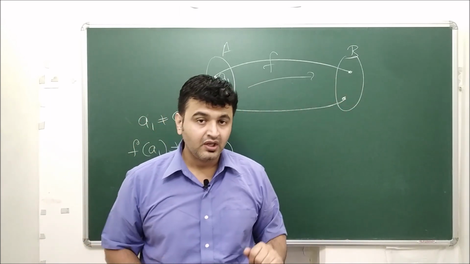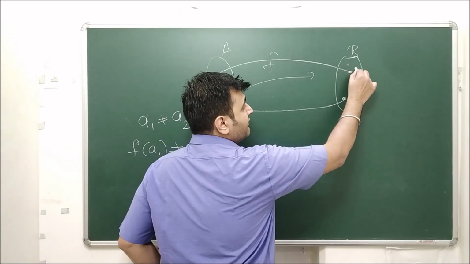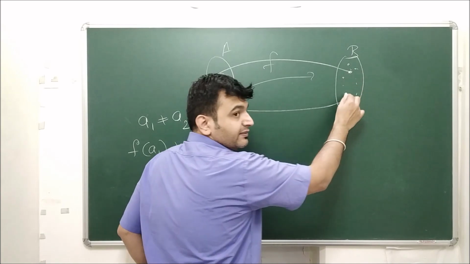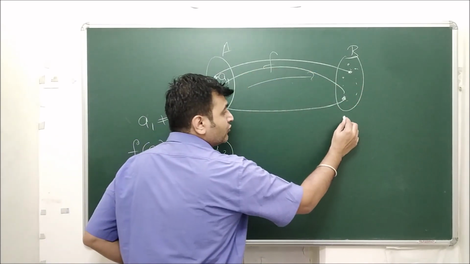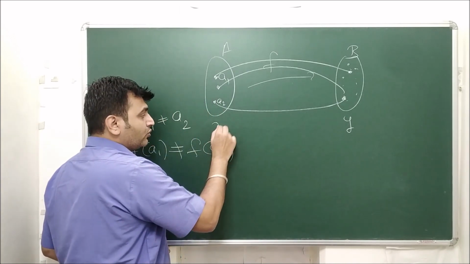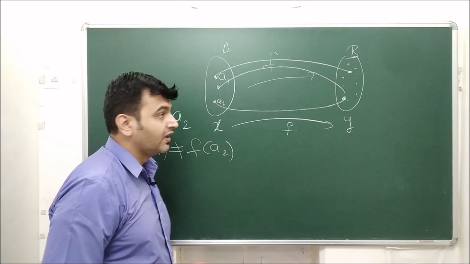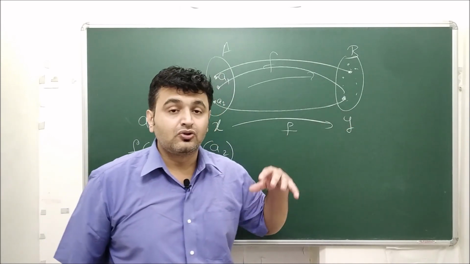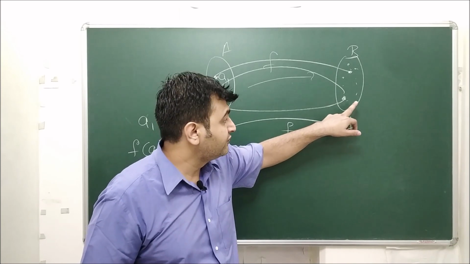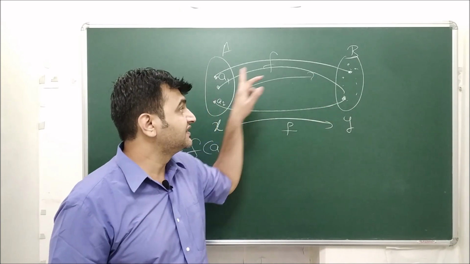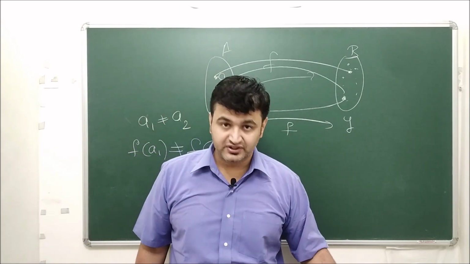That's all. Okay, and what do you mean by an onto function? Onto means what? You take any element in the codomain, and you should have a pre-image. You take any y over here, you should be able to get some x whose image under f is y. Then such a function is called an onto function. Even if one of the elements is left, that means you are able to find an element which is not the image of any element, then such a function is not an onto function.